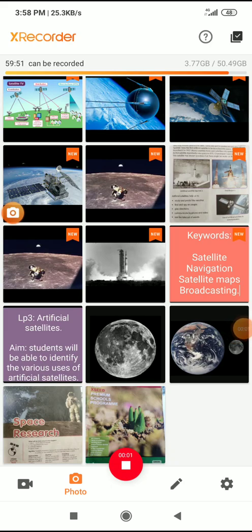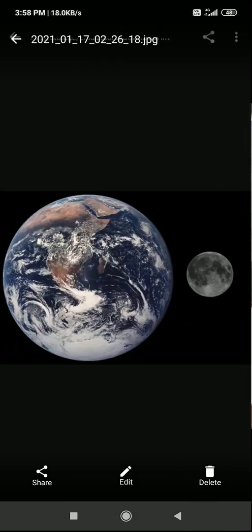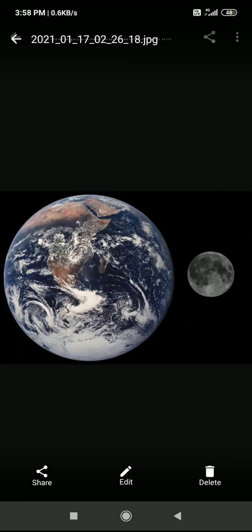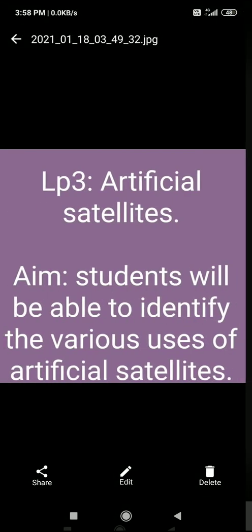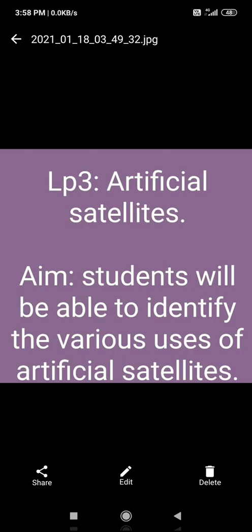Good morning, students. In science, we are discussing block 24, space research. Yesterday we discussed the LP1 and LP2 features of the moon and the first expedition to the moon, right? We compared the earth and moon surface, how it is, everything we came to know in the last LPs. So, today we are going to discuss artificial satellites.